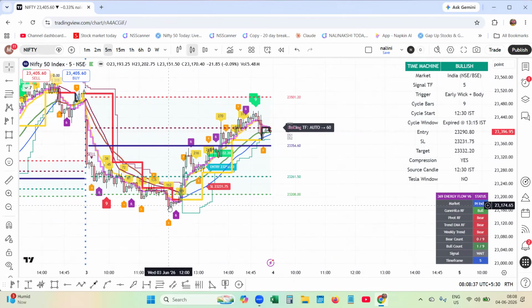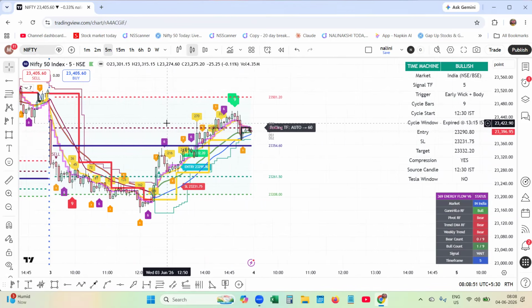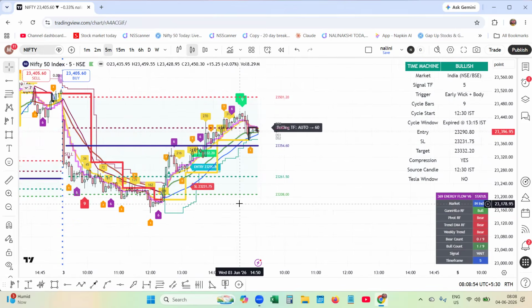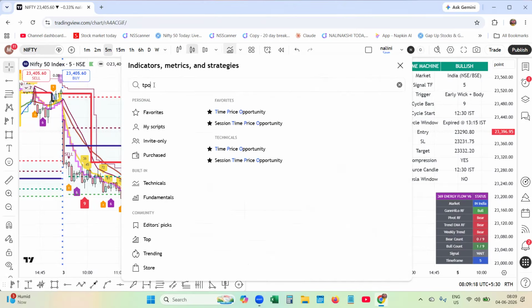As an intraday trader, you need to know where the pressure cooker is, which side it is building. With the Tesla time machine, you can know how the energy flows towards the upside or the downside. You can very clearly make it out with my Nalini Precision Engine as well as Tesla time energy flow. These are beautiful indicators. I wanted to explain to you how both combined together can be compared with the time price opportunity. Time price opportunity, let me apply this indicator, is available for session time only.